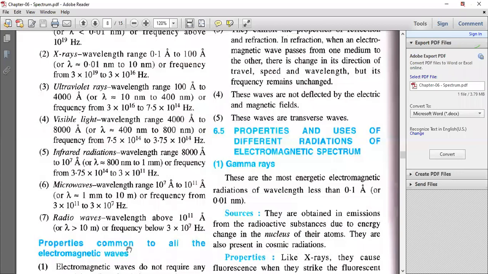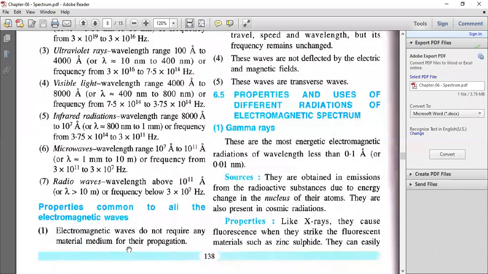These waves are not deflected by electric and magnetic fields. Even if we pass these rays through electric and magnetic fields, they remain unaltered. And these waves are transverse waves. There are two types of waves, longitudinal and transverse, and electromagnetic waves are transverse waves.